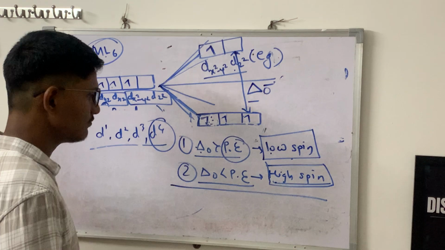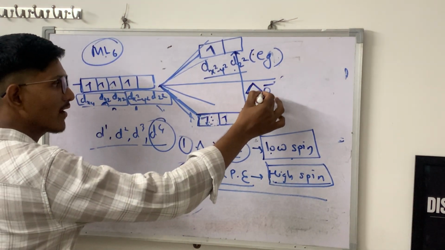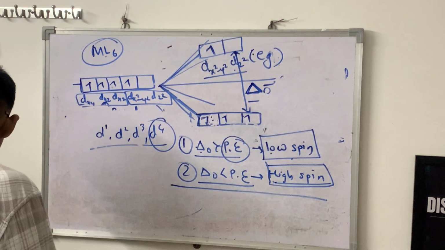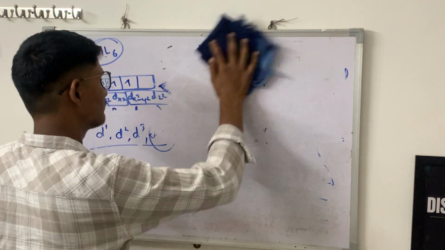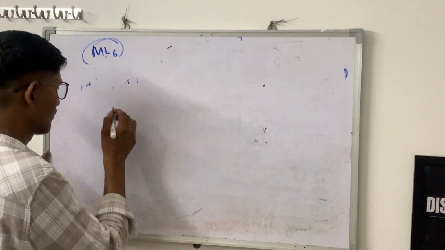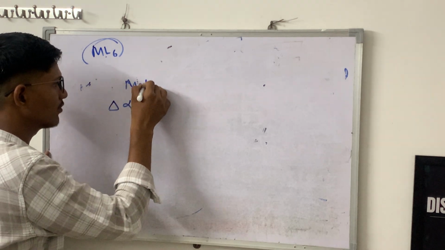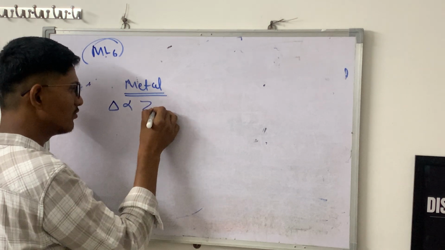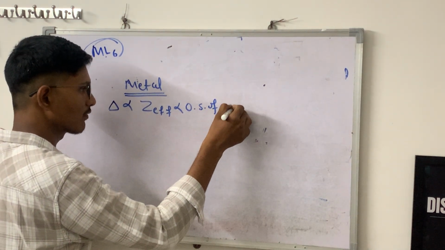Okay, so now let us discuss the factors affecting this delta. From the metal point of view, delta depends on the effective nuclear charge, meaning the oxidation state of the metal.